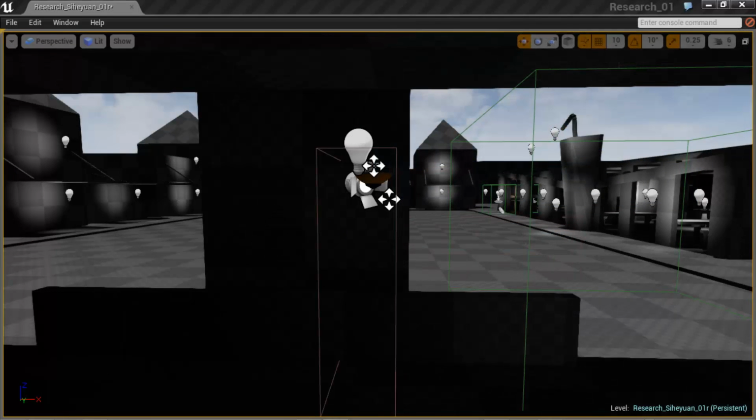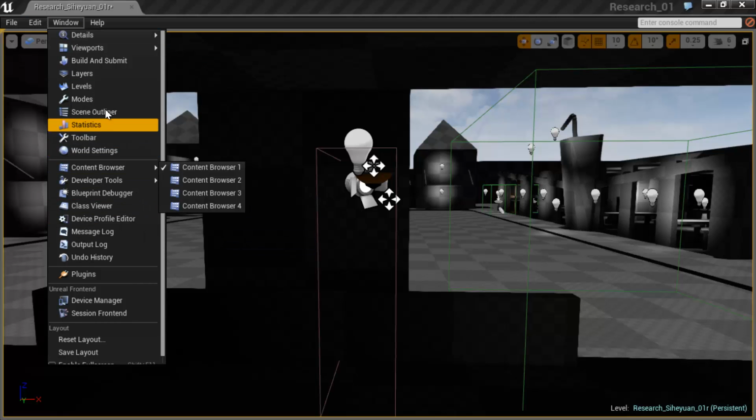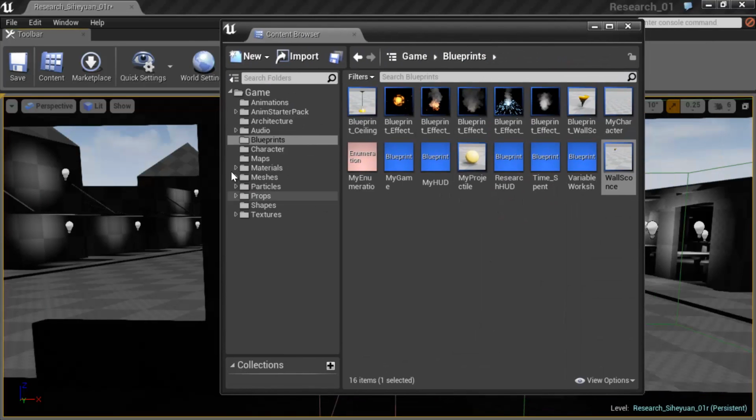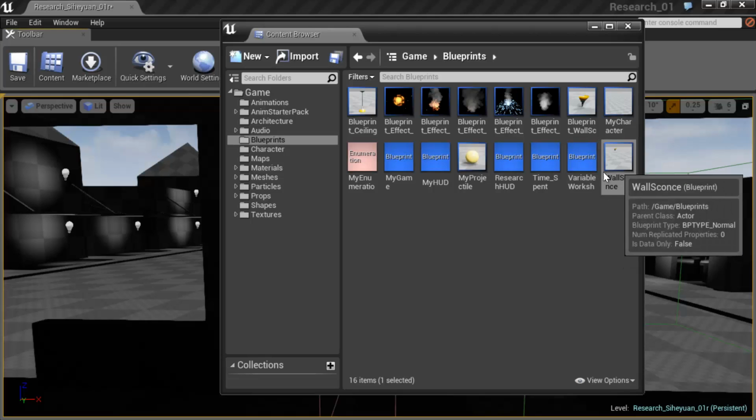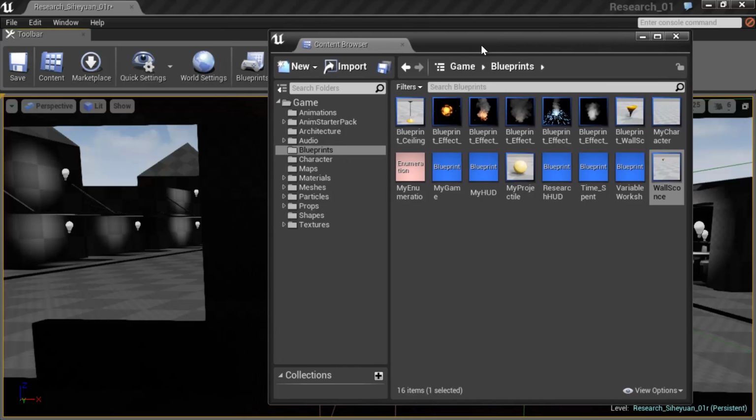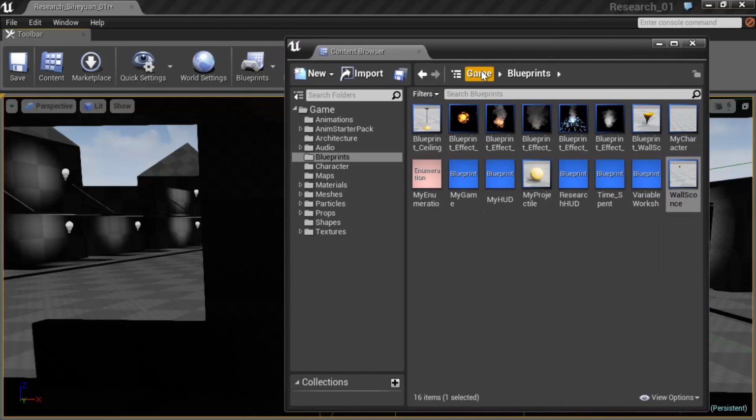Now that we've seen a breakdown of the wall sconce blueprint class, let's take advantage of this and show you its strengths. I'm going to open up our toolbox, our content browser, and bring in our blueprint under the blueprints folder, wall sconce. The great thing about blueprints in Unreal 4 is that I can take this wall sconce and drag it into the level and use it. So let's take a look.